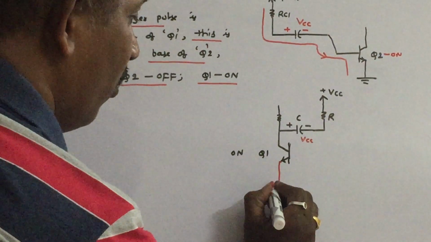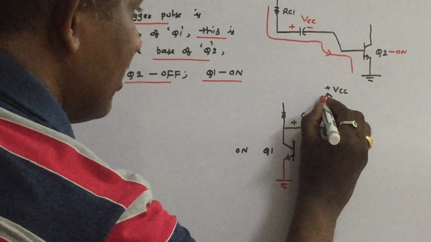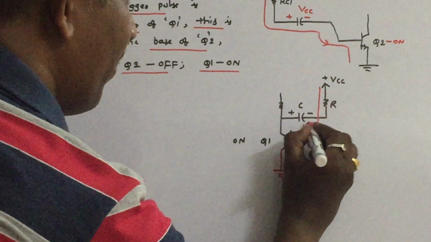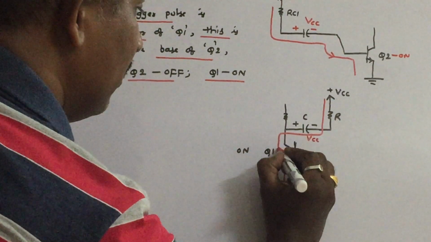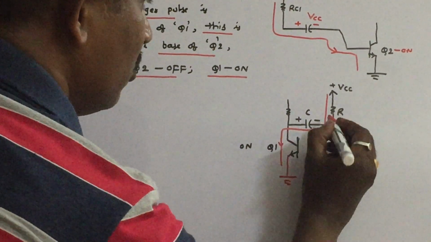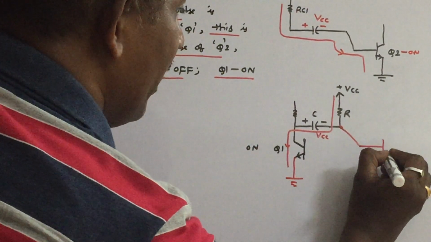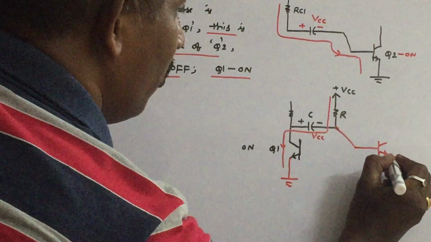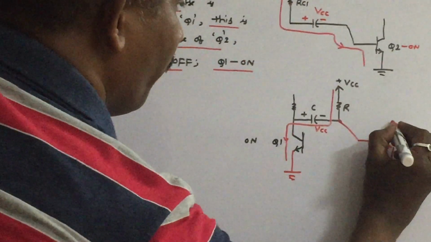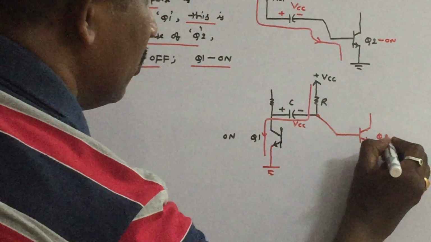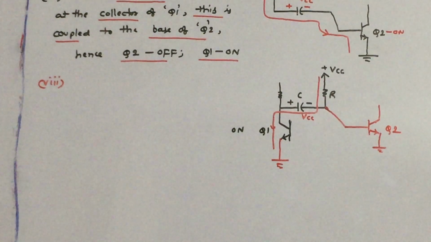This is ground. Now what happens? This capacitor discharges through this path. This is coupled to the base of Q2. So just mention this point.